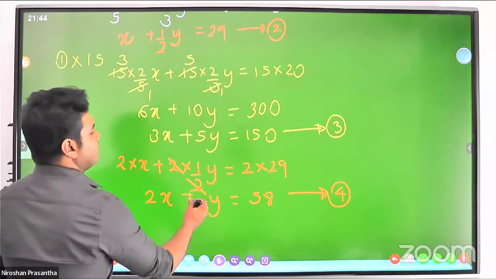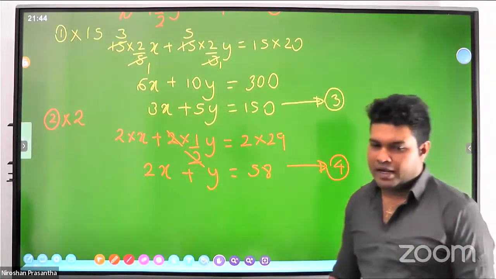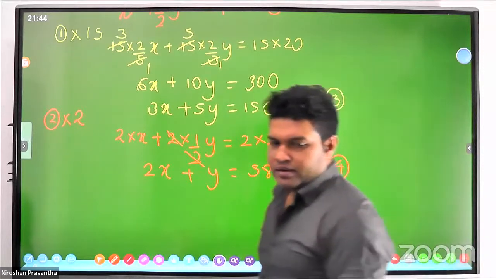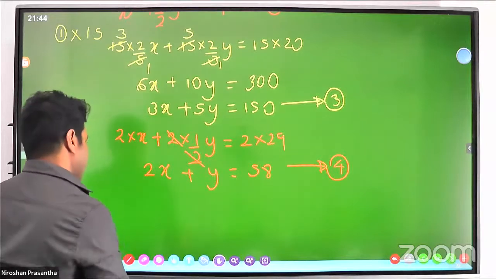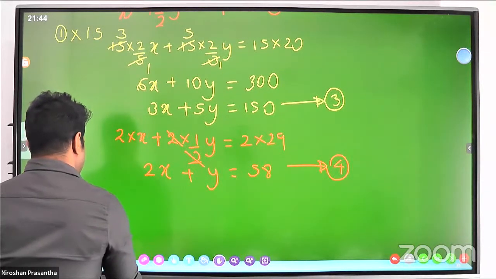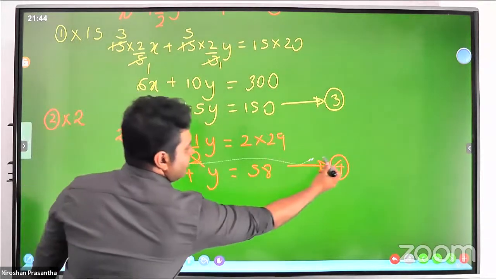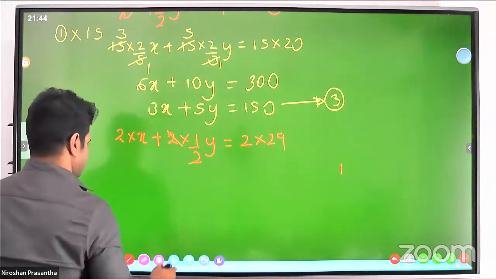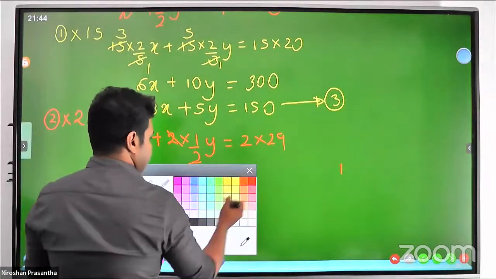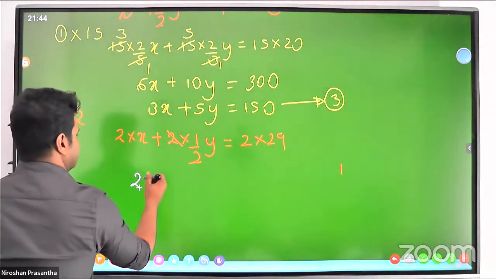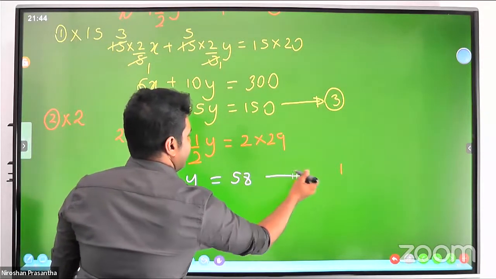Still there is no removable term. Look carefully at 3 and 4. Still there is no removable term. 2x plus y equal 58, equation number 4.